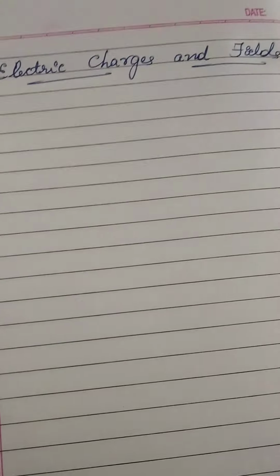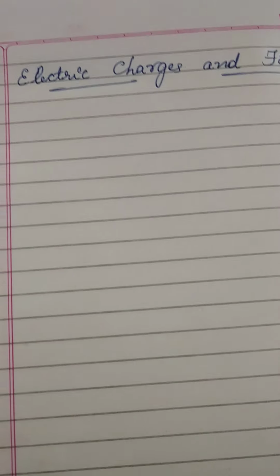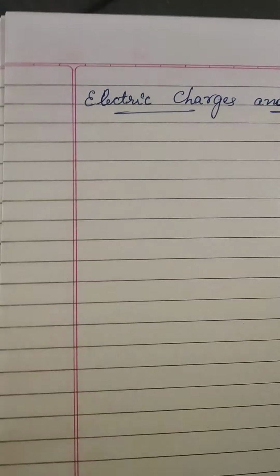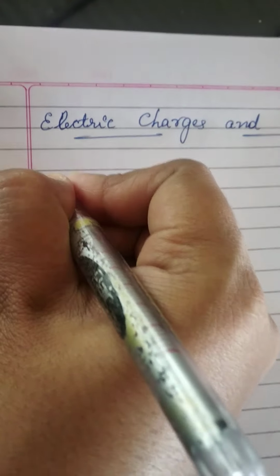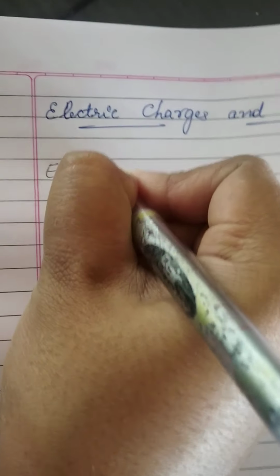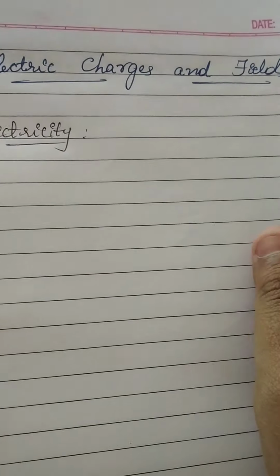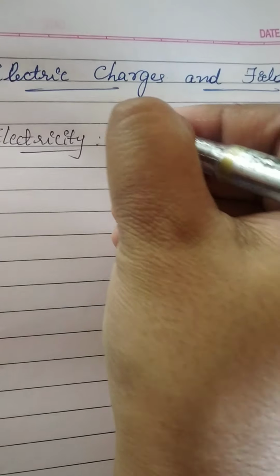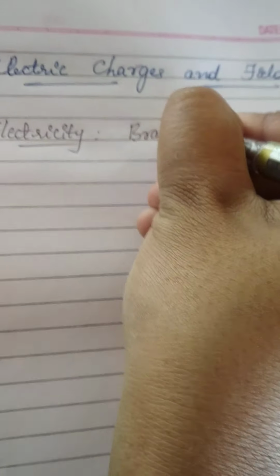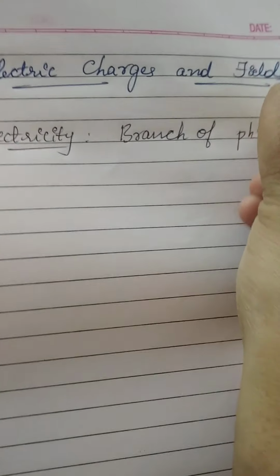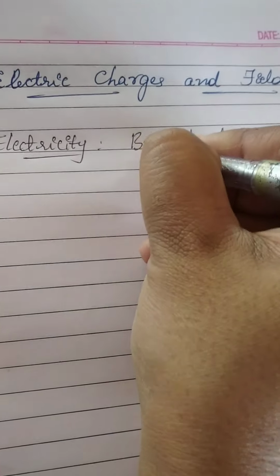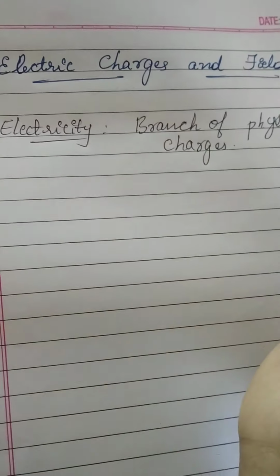Before going to the topic, we learned what electricity is, what the different types of electricity are, and where electricity comes under in physics. Electricity is one of the branches of physics which deals with the study of electric charges, at rest or in motion.